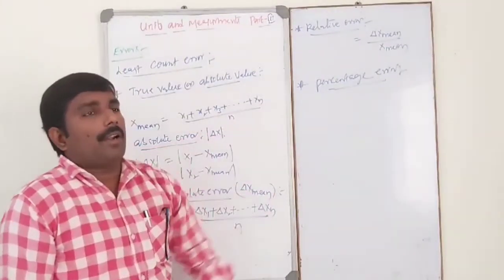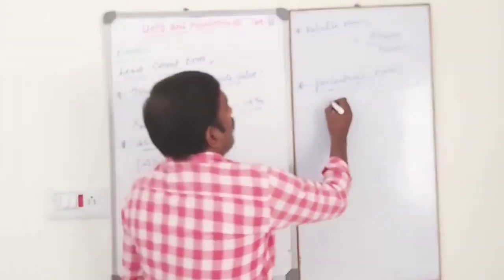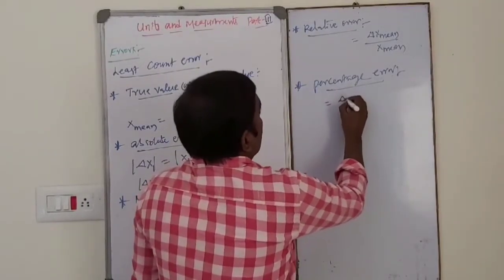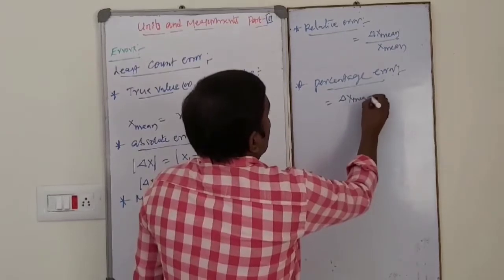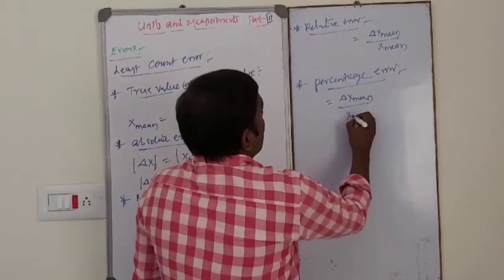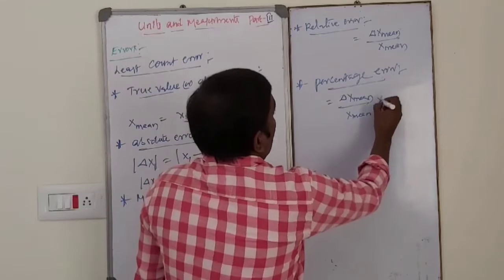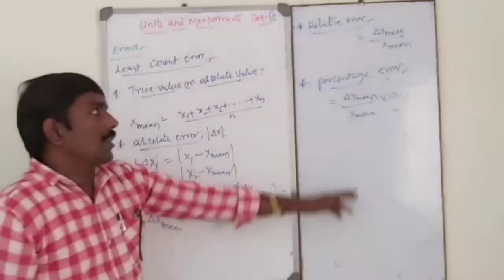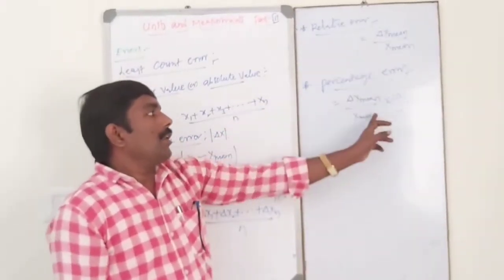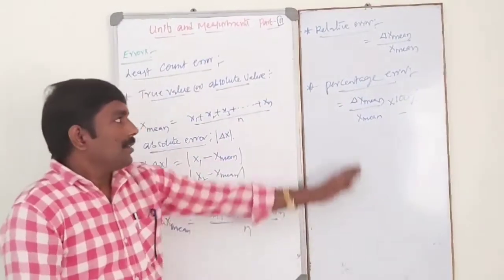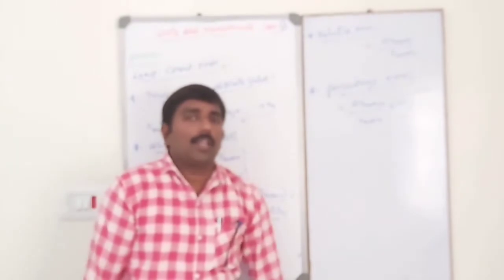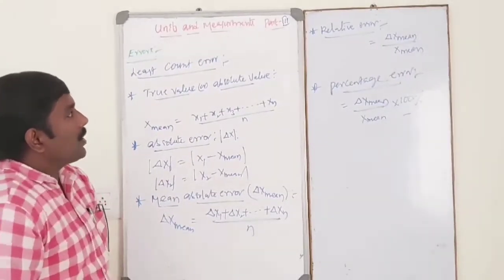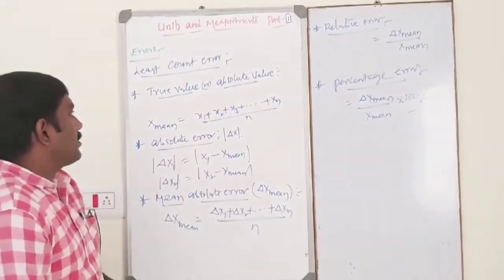Simply relative error into 100 is nothing but percentage error, that is delta x mean by x mean into 100. Okay, so these are the types of errors.